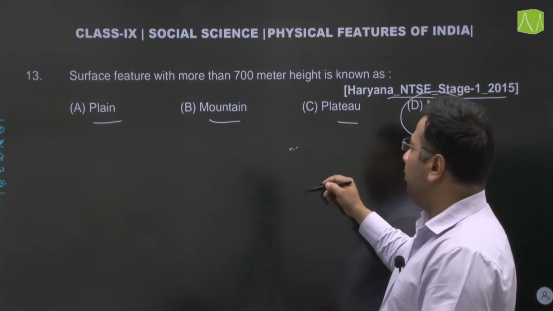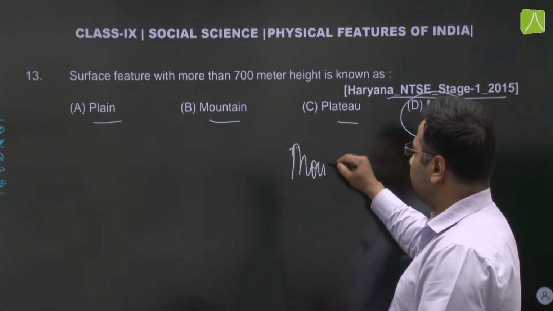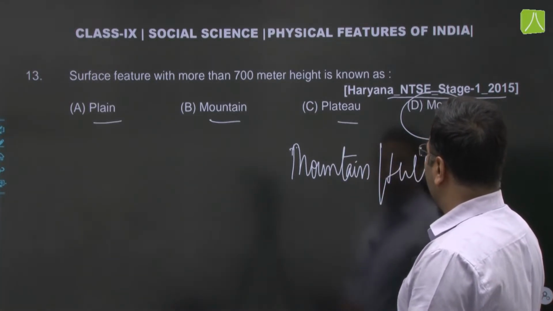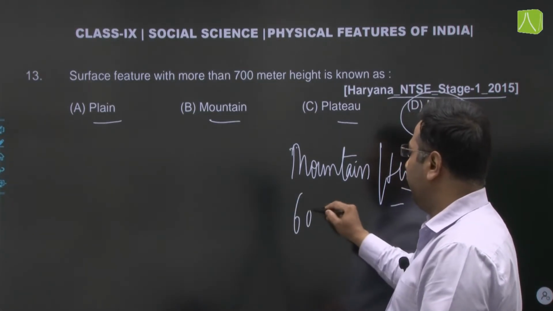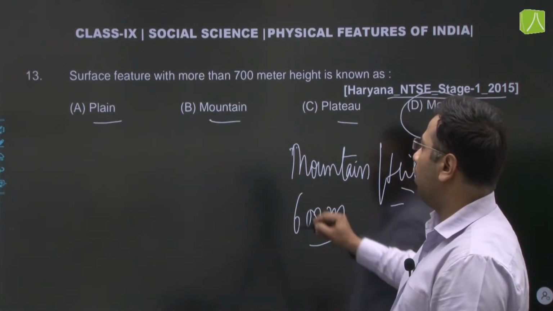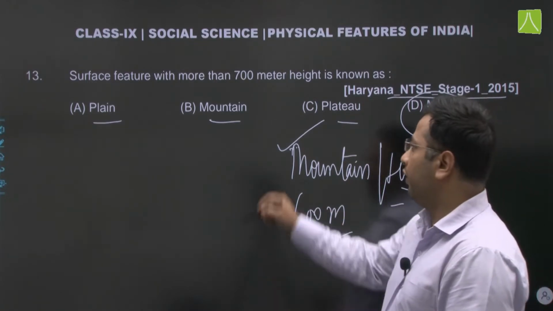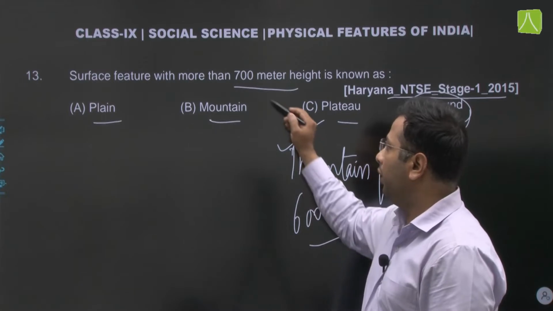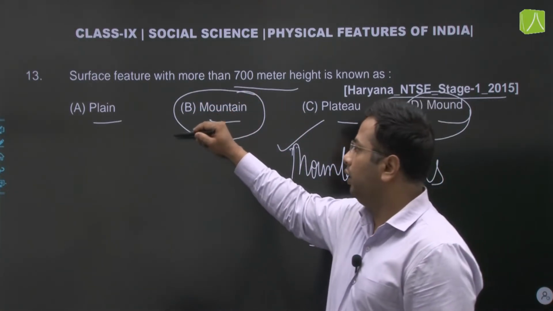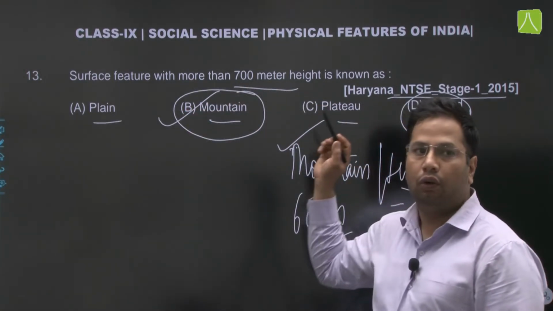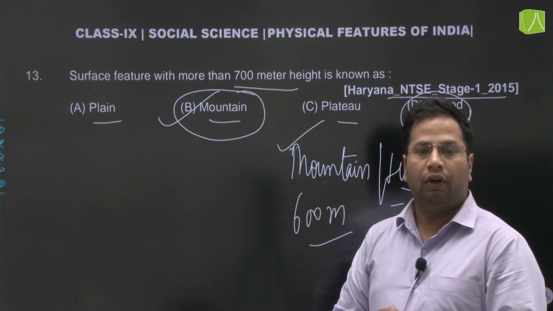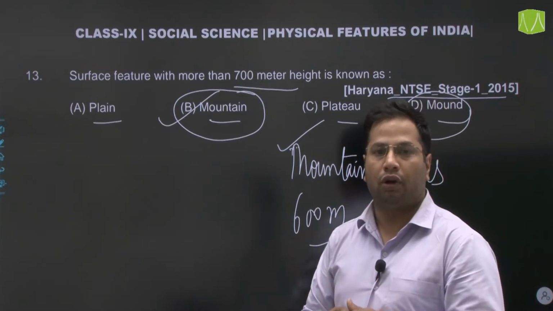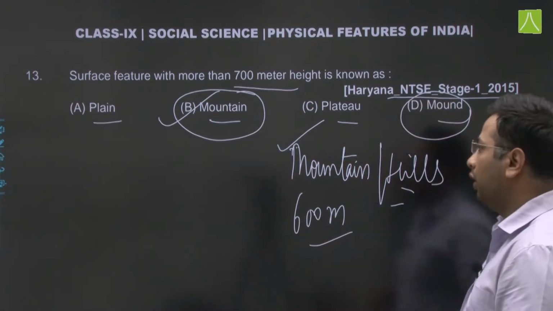When we talk about mountain and hills, those hills whose height is above 600 meter are called mountain. So definitely those surface features whose height is above 700 meter will be called mountain. So the answer would be mountain or plateau. You all know a plateau is a tableland which is at a height from the surrounding area but flat from the top. So our answer would be B, mountain. Next question.